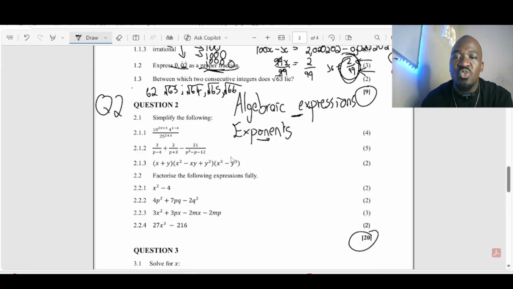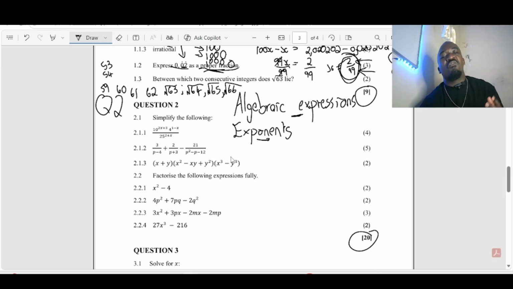Before 63, what do we get? 62. Before 62, we get 61, we get 60, we get 59, we get 54, 53, 52, 51, 50, then you end up coming across 49.